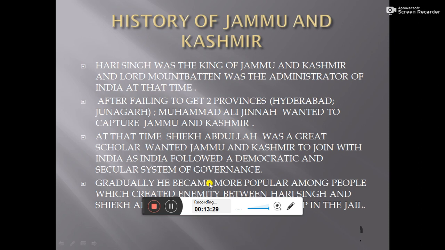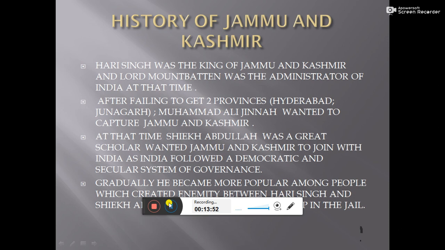At that time, there was Sheikh Abdullah, who was a great scholar. Now you can say Sheikh Abdullah was the grandfather of Umar Abdullah and the father of Farooq Abdullah, and he formed the National Conference in Jammu and Kashmir.